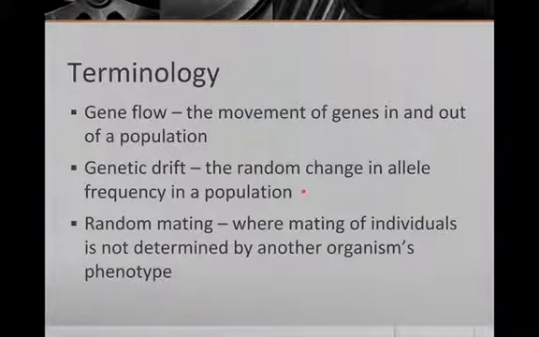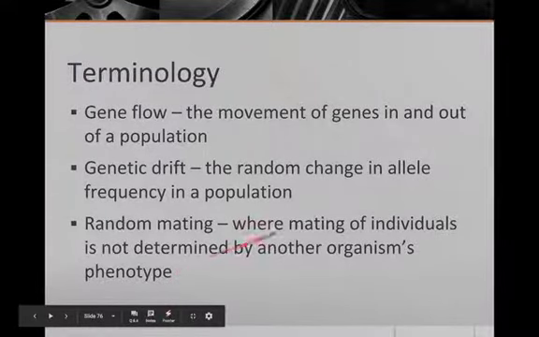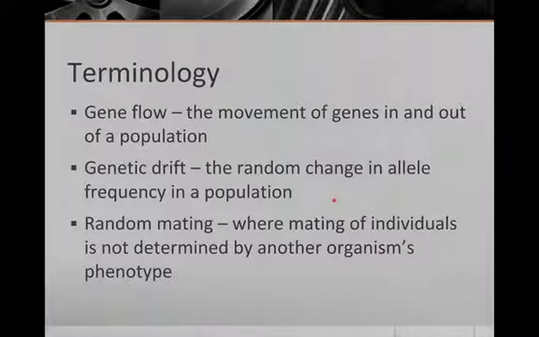Okay, now random mating. This is where mating of individuals is not determined by another organism's phenotype. Phenotype, as we talked about, is the physical appearance. This is typically, like we talked about with Mendel and the flowers, flowers do random mating. They basically just put their pollen into the air and hope it lands on a flower. It's not like he's checking out the flower from across the field and pays off some bee to take the pollen over to her. It's just random, however the wind takes it.